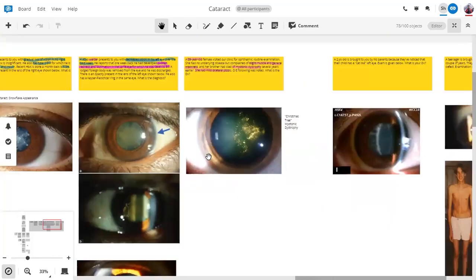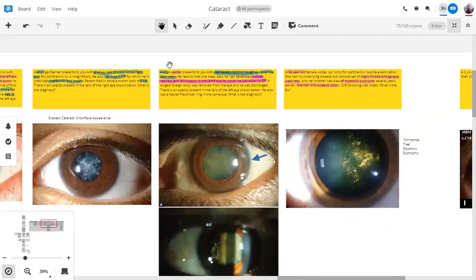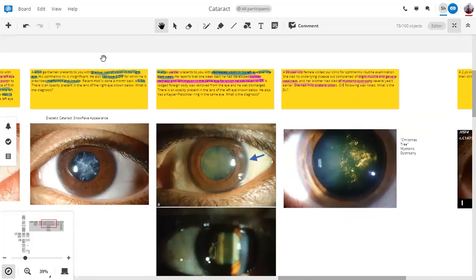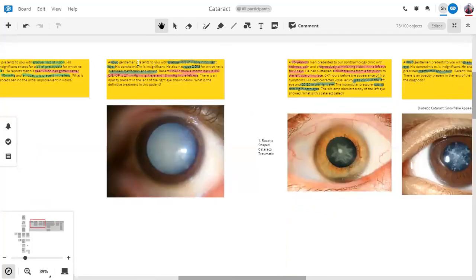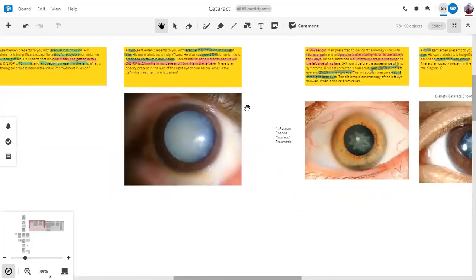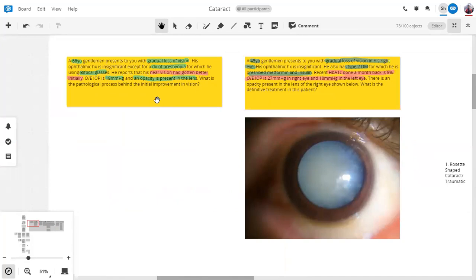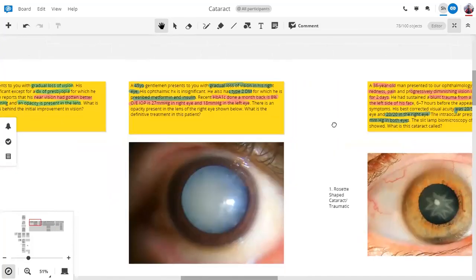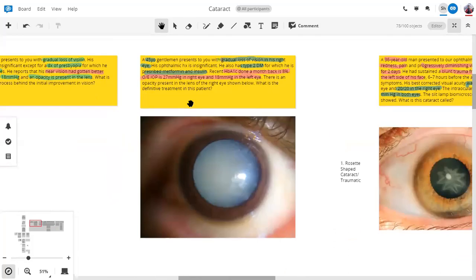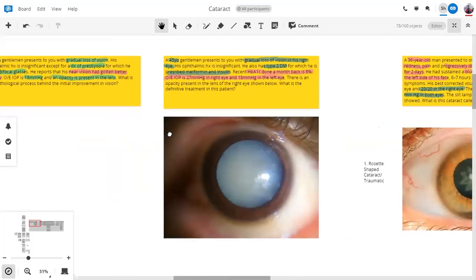So let's rewind. We have seen some cataracts which have an association with other systemic diseases as well. We saw the diagnosis and the associations. This was a phacomorphic glaucoma. The definitive treatment in this case was phacoemulsification.